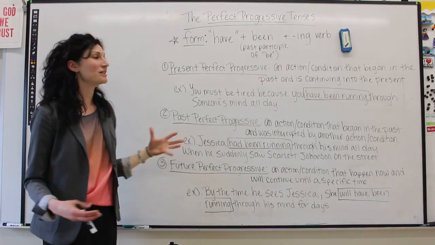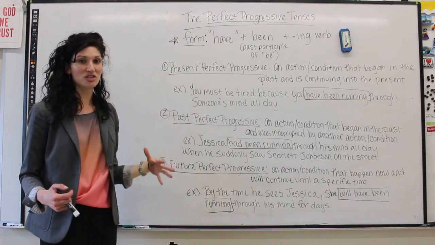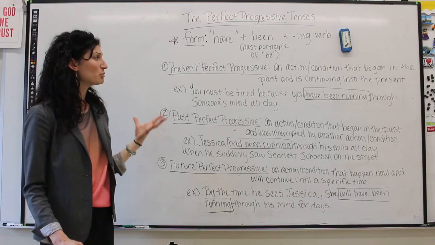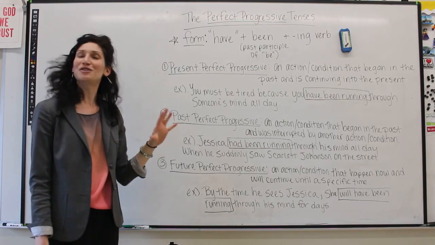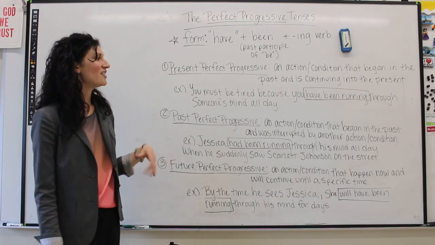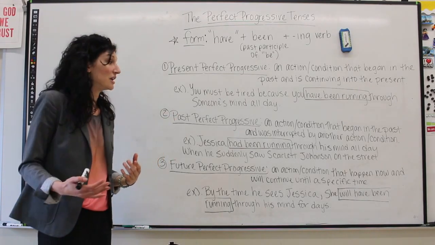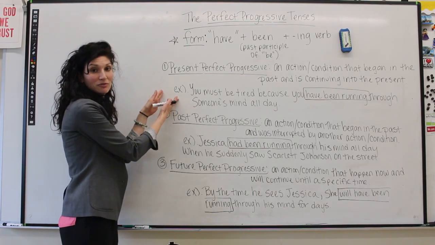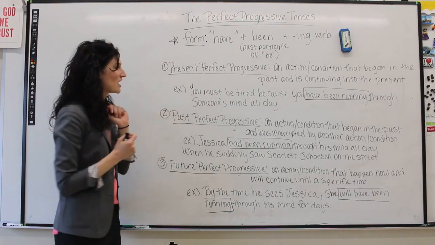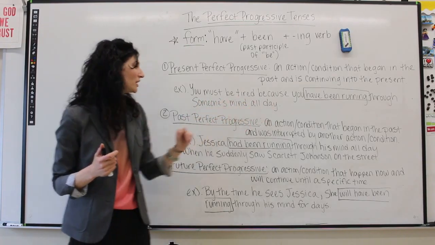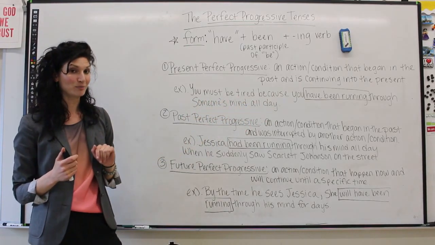Let's take a look at the present perfect progressive tense first, just so that you can get an idea of how to identify it. We use the present perfect progressive tense to describe an action or condition that began in the past and is continuing into the present. So the example that I have here is from an awesome fortune cookie that I got one time. And it said, "You must be tired because you have been running through someone's mind all day."